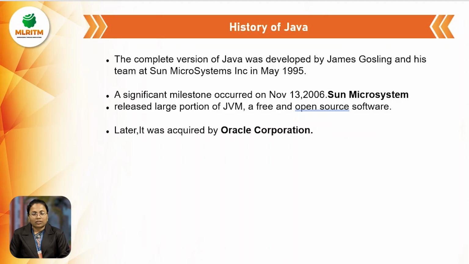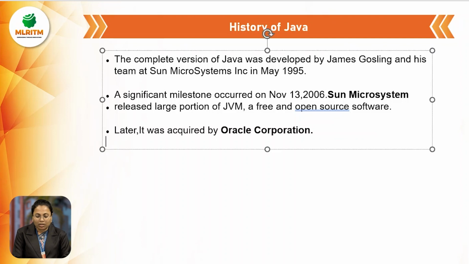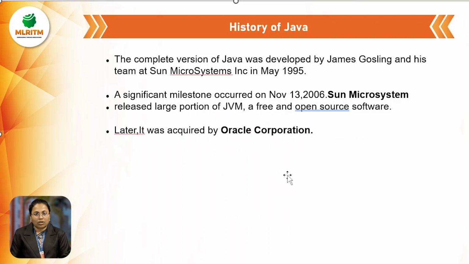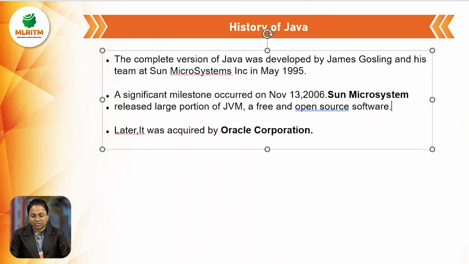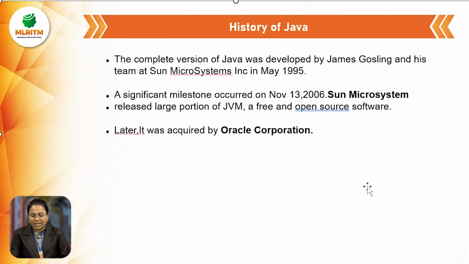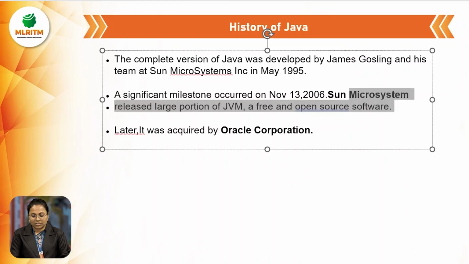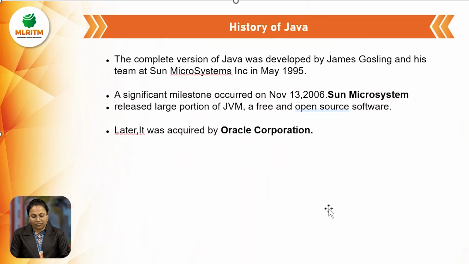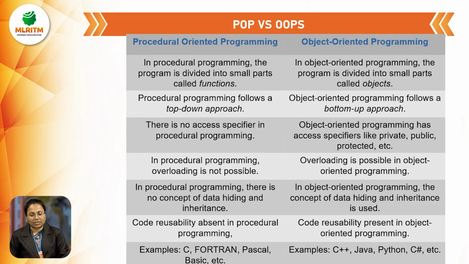Later, the Java programming language was acquired by Oracle Corporation. Initially it was maintained and developed under Sun Microsystems, and later it was acquired by Oracle Corporation. Even today, Java is under Oracle Corporation. So this was the history of Java.